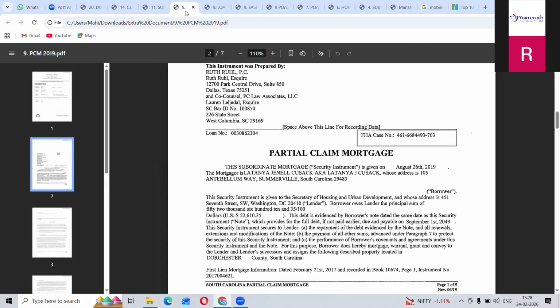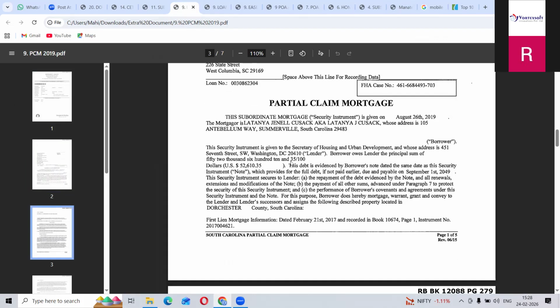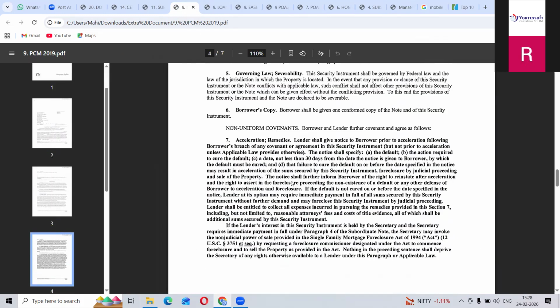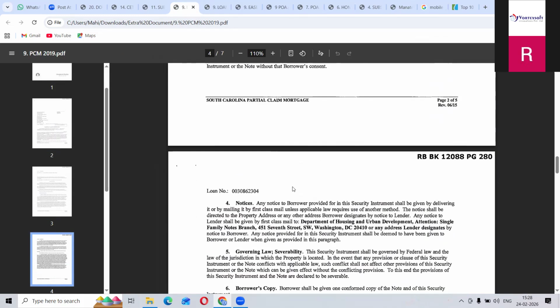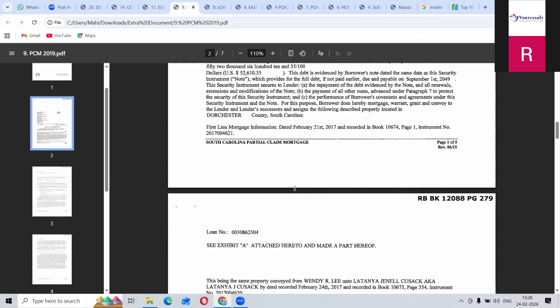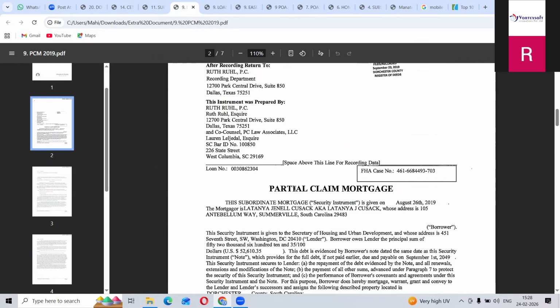Okay, partial claim mortgage. I will tell you what it means. Say there is one builder, for example a Florida State LLC. They will take around 20 to 30 loans at a time in the same bank, and then they will close them one by one.